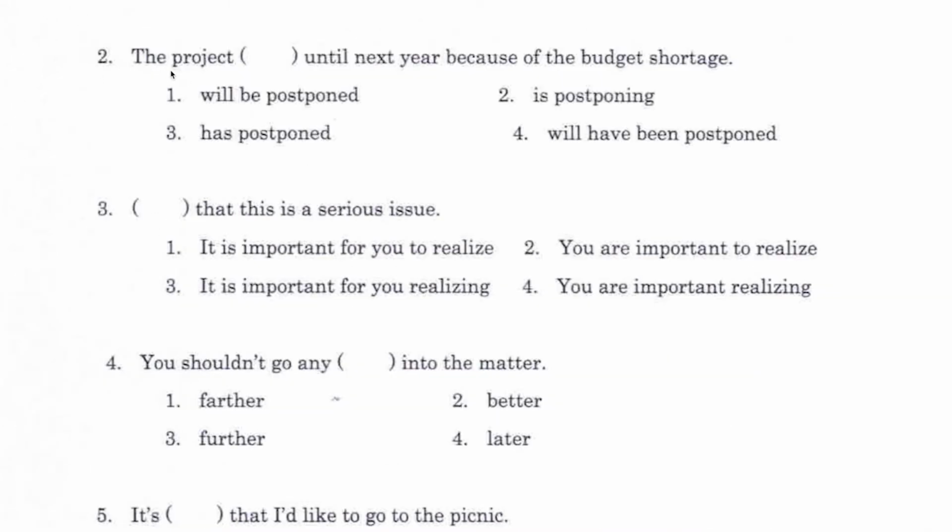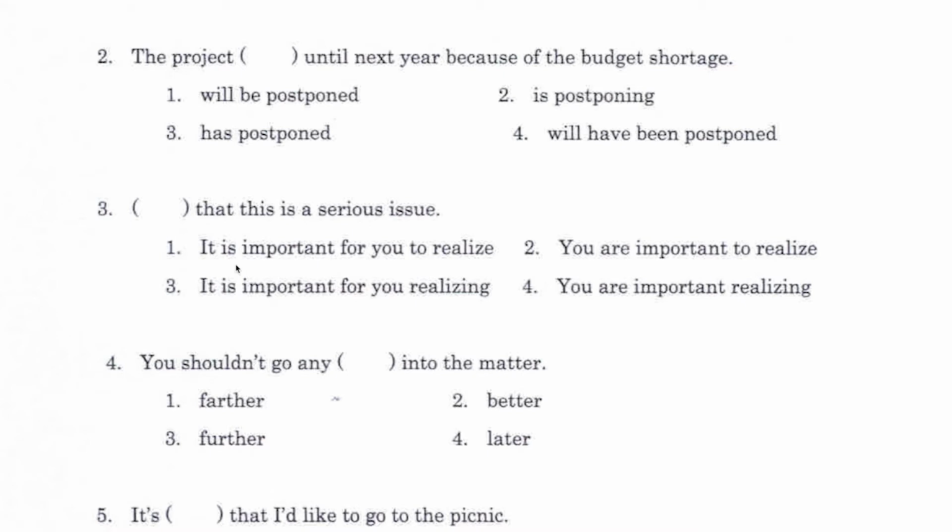Number 2, the project will be postponed, is postponing, has postponed, will have been postponed. I would say will be postponed. First of all, number 2 and number 3 wouldn't make sense because the project cannot do the postponing action, so the sentence has to be in the passive voice, which leaves us with number 1 and number 4, but we don't need the future perfect.